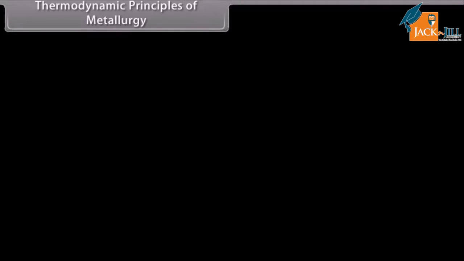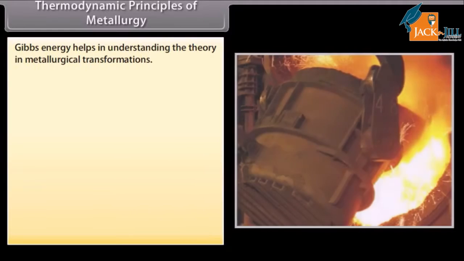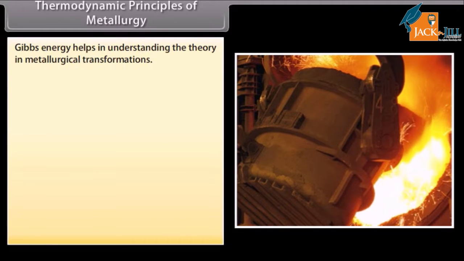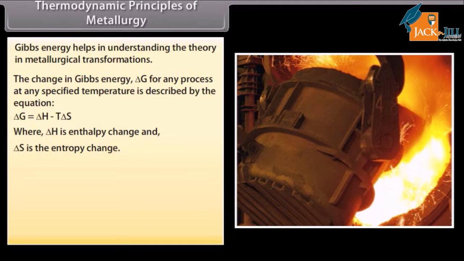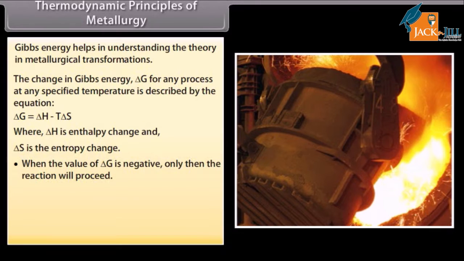Thermodynamic principles of metallurgy. Gibbs energy helps in understanding the theory in metallurgical transformations. The change in Gibbs energy, delta G, for any process at any specified temperature is described by the equation delta G equals delta H minus T delta S, where delta H is the enthalpy change and delta S is the entropy change. When the value of delta G is negative, only then will the reaction proceed.